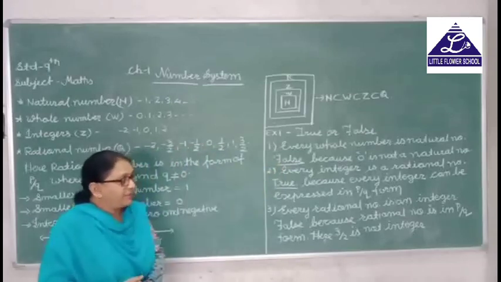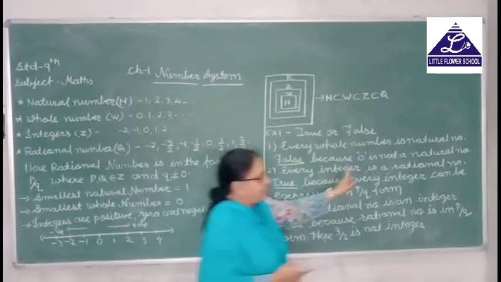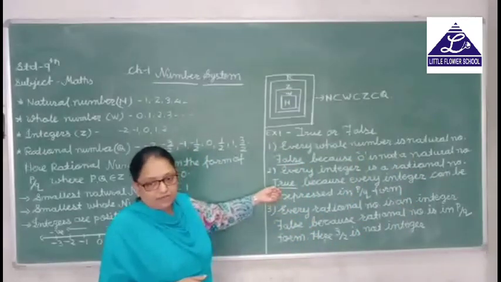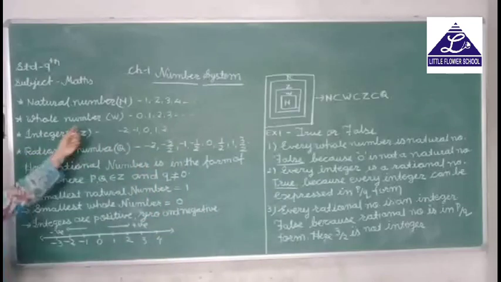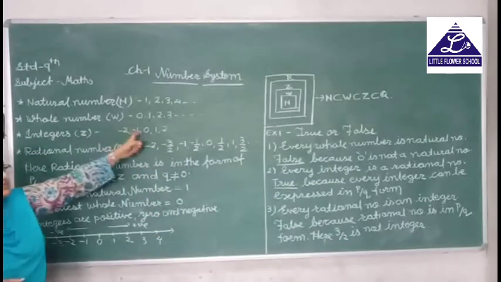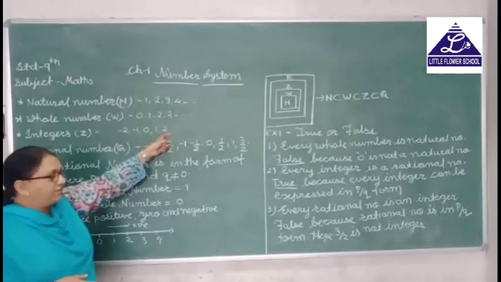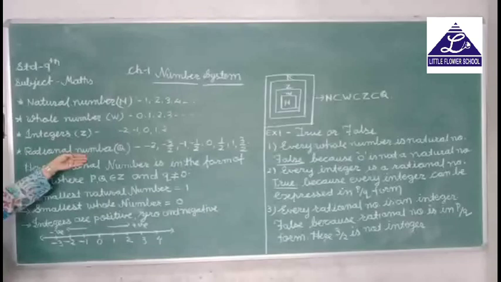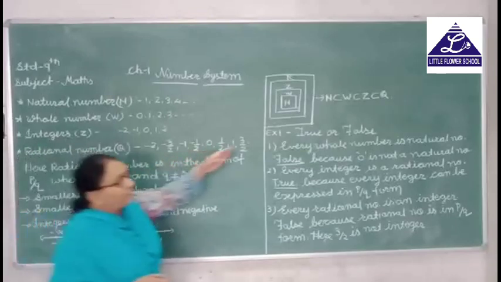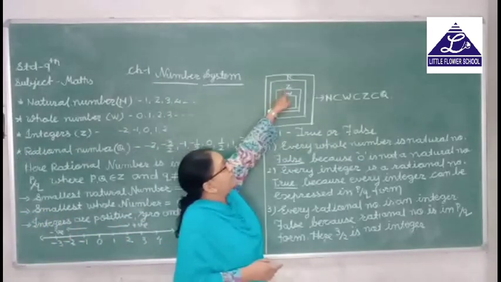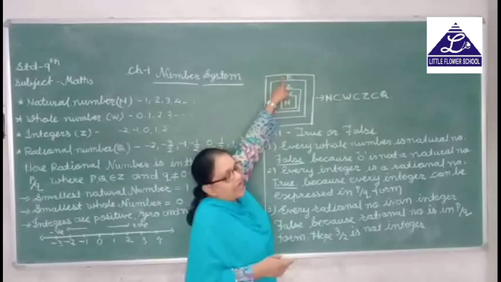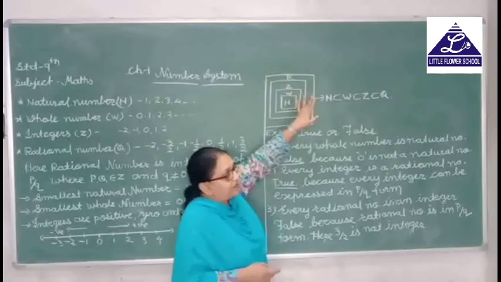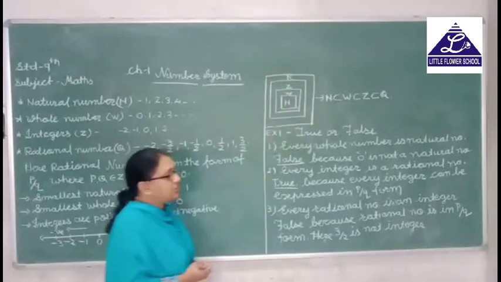Now second one, every integer is a rational number. This one is a true statement because integers are the combination of negative numbers, 0 and positive numbers, which are already present in the rational numbers. And here also look that Z is inside Q, that is, members of Z are in Q. That is why this statement is true.